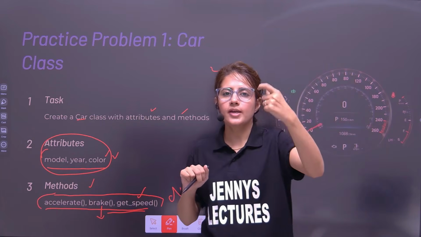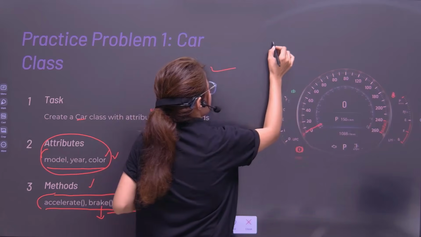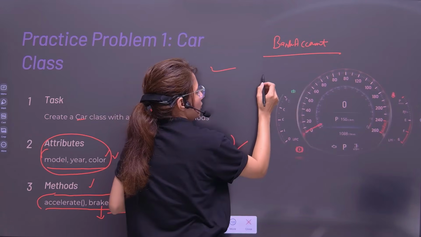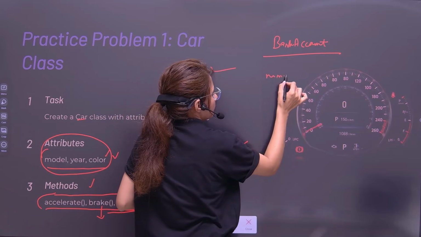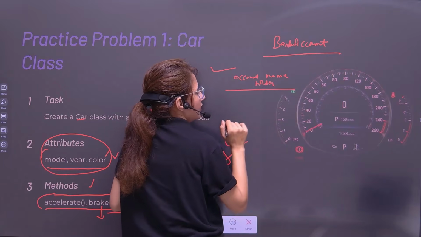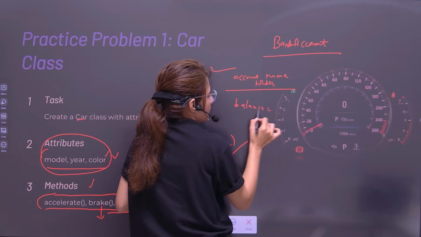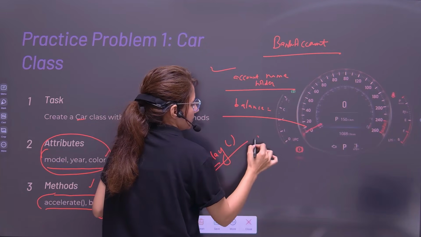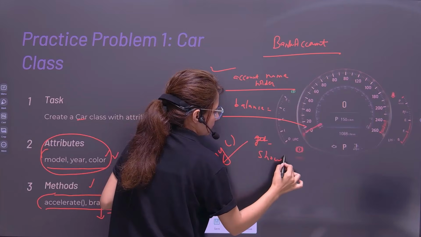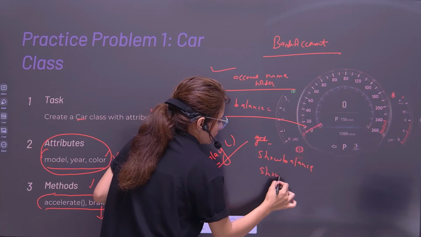Like this, you can practice more and more things. You can create a class BankAccount. There you will have attributes: one attribute is account holder name, and a second attribute is balance. One method is show balance, and one method is show details.